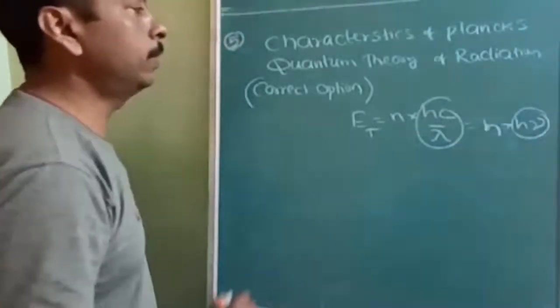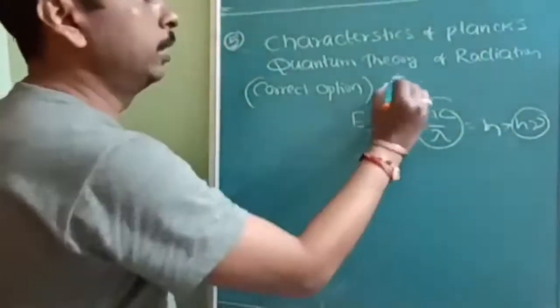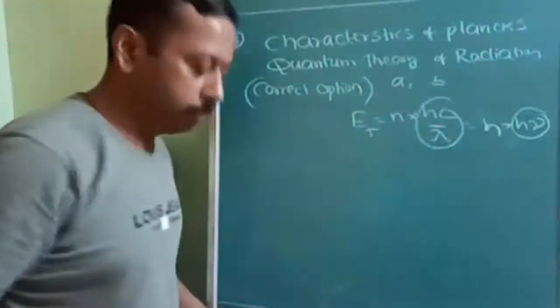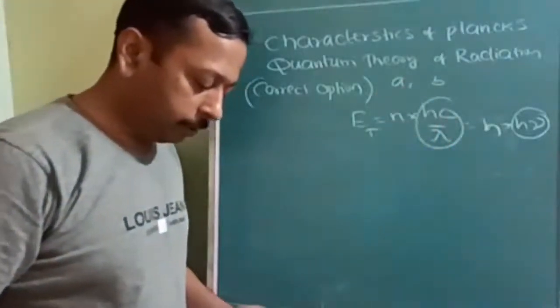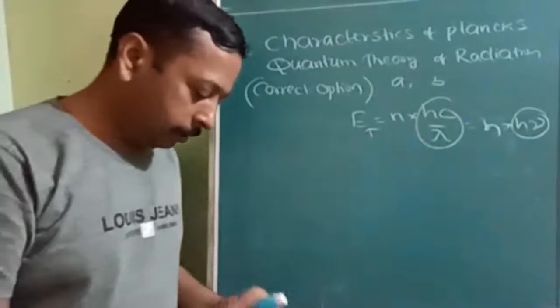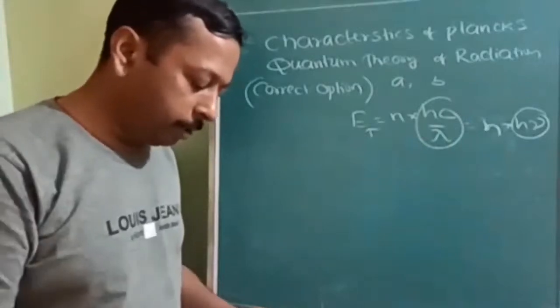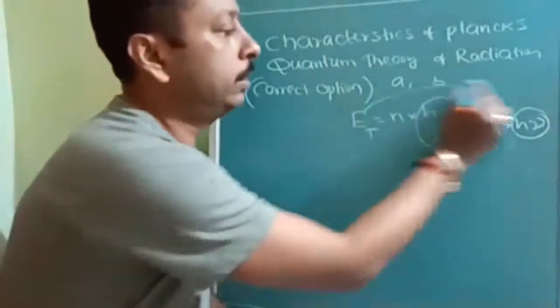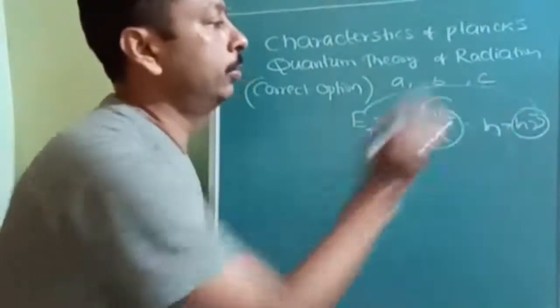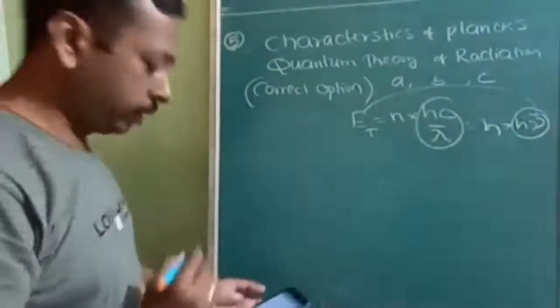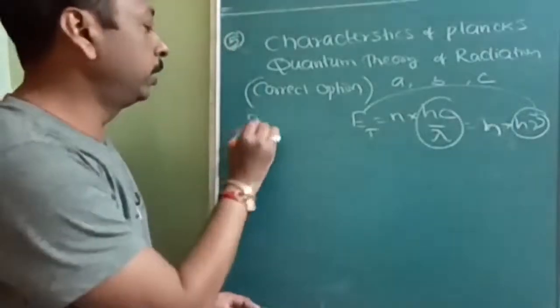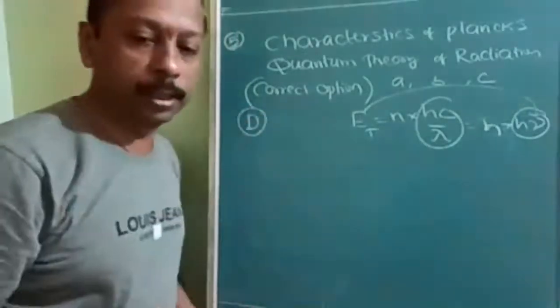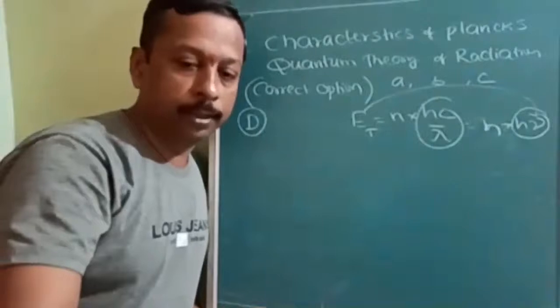Okay. So A sentence and B sentence are both found correct. Now let us see the C sentence. C sentence is given: the magnitude of energy associated with a quantum is directly proportional, E is directly proportional to. So A, B, C, all three are correct. Therefore, what is the correct option? D option is correct.